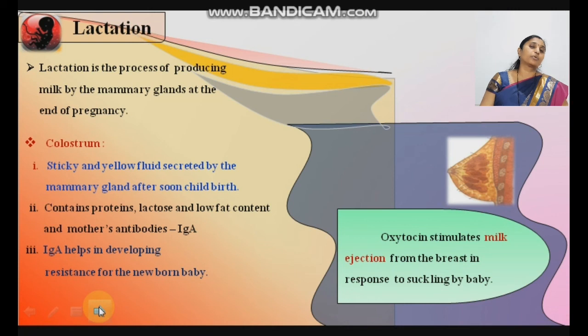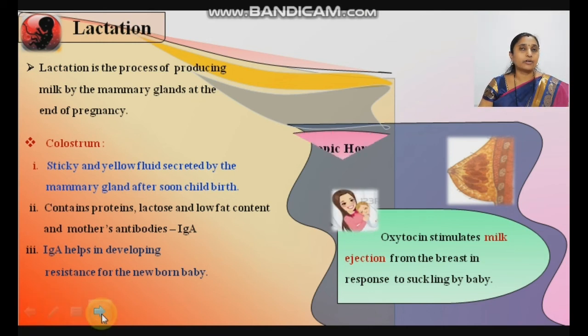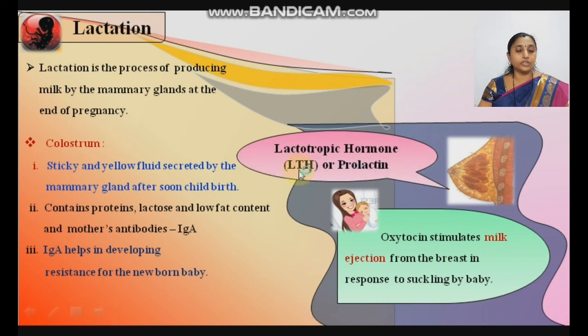Another hormone is prolactin, the lactotrophic hormone, or short form LTH, which is secreted from the anterior pituitary gland. In AIPMT and CET there is a question on milk secretion. Which hormone helps in continuous milk secretion? There are 3 options behind this milk secretion: oxytocin, progesterone, and prolactin. But the correct answer is prolactin. For continuous milk secretion, prolactin is essential.